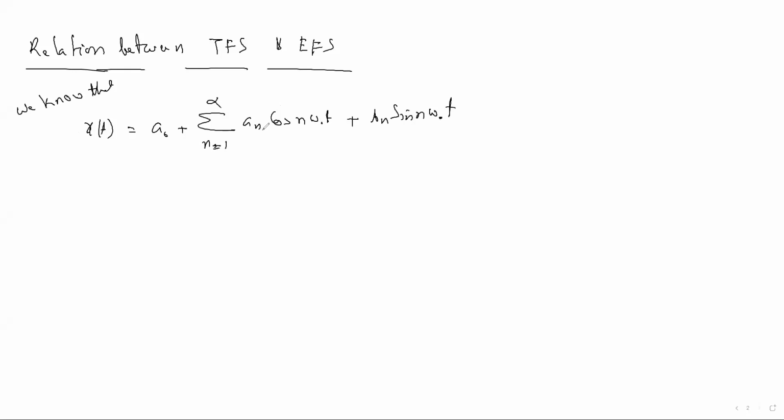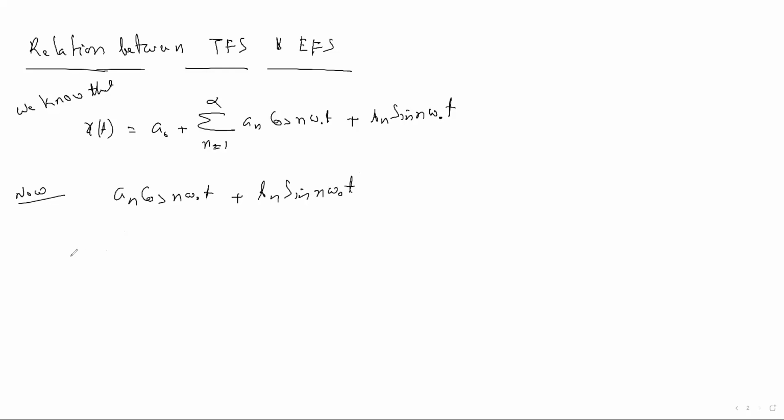Let me take this part first; afterwards I will take the two components, a naught and the summation. Let me take only this part: an cos n omega naught t plus bn sin n omega naught t.